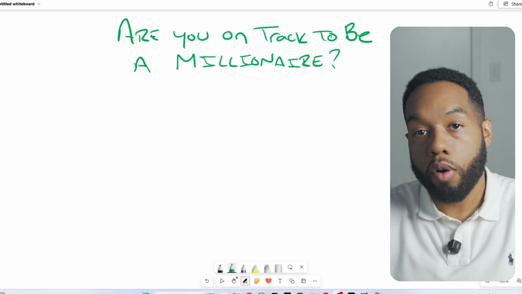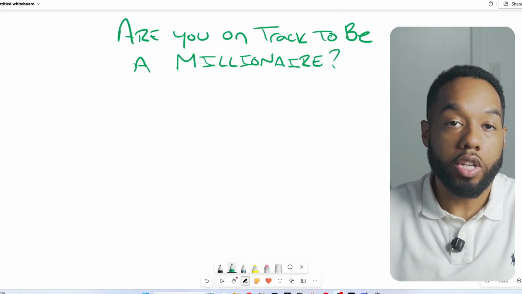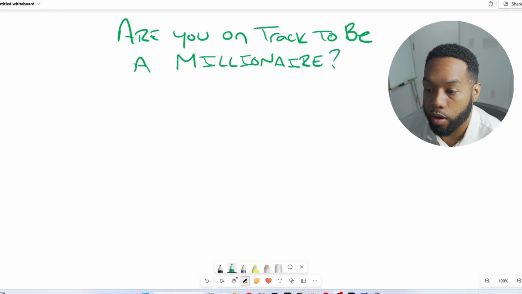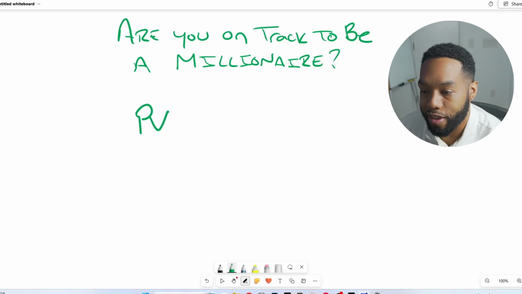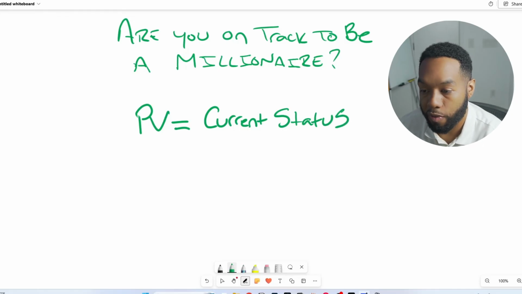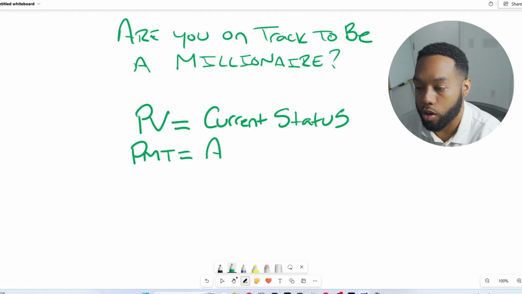Now, there are only 4 variables that determine whether you hit millionaire status or not. So let's start with these 4 variables and understanding what they are. Our first variable we'll call PV. This is the present value or the current status of our portfolio. How much money are we starting out with? The next variable that we have is PMT, also known as payment. This variable is how much annual additional contributions we are making to the portfolio.